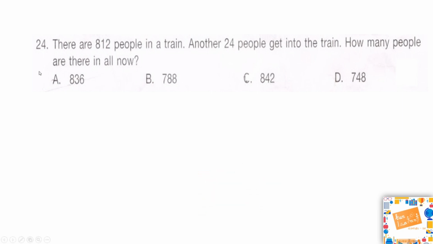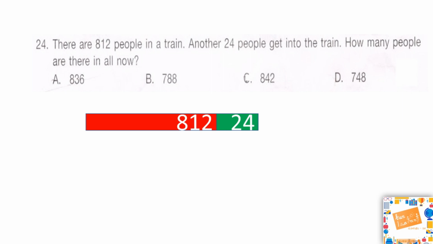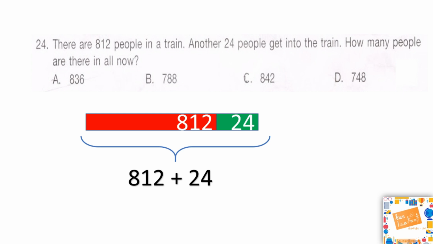Well, let's work this out together again with the modeling method. Now there are 802 people in the train and another 24 get into it. So how many people are there in all now? So we need to add these two numbers together. So when we add these two numbers together, we'll get the answer as 836, which is option A.